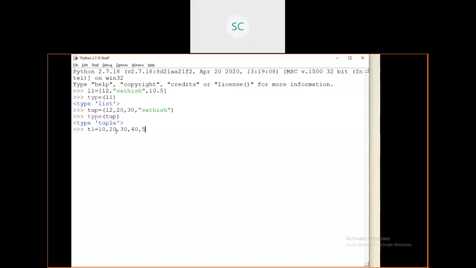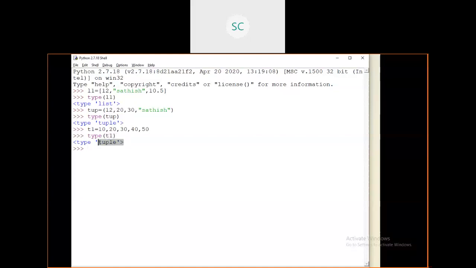Some elements I'm giving. All the elements are going to be stored within this t1. Then how will it treat it internally? Let's see, what is the type of this t1? See, this t1 is also a tuple here.